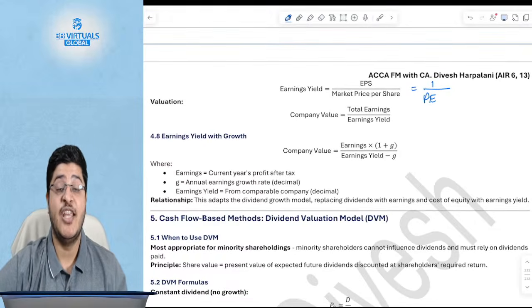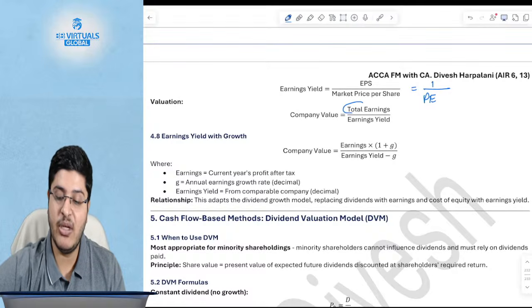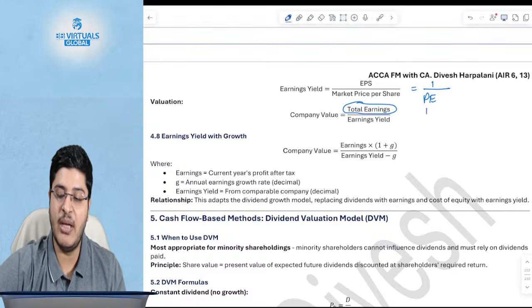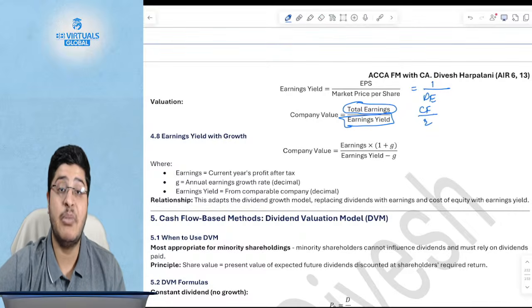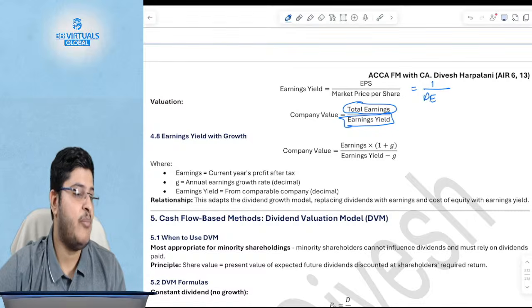And hence the total valuation is what? Think of it as you will keep earning a particular earning perpetually. This is a perpetuity formula, which is 1 by R, or I would say cash flow by R. So earnings divided by the earnings yield percentage will give you the value of your company.